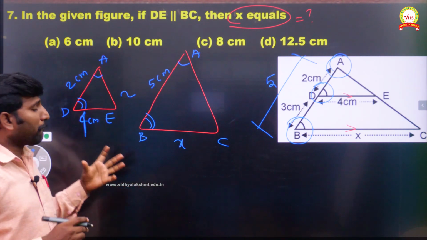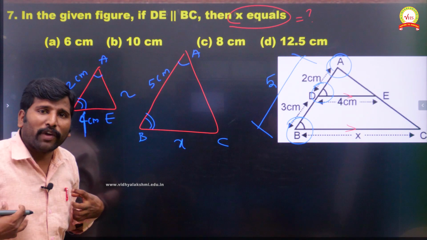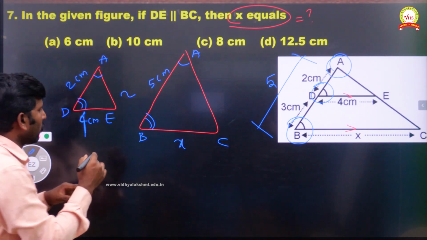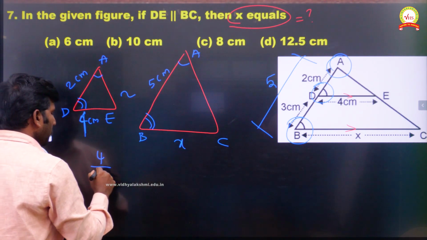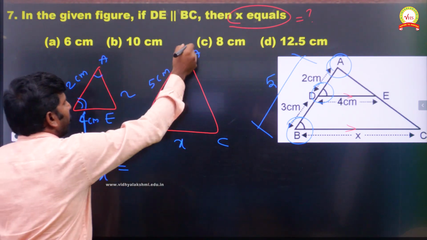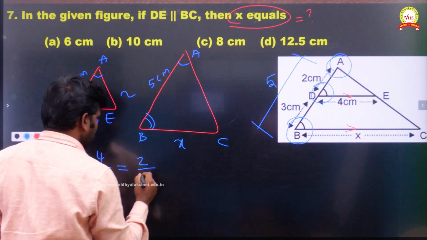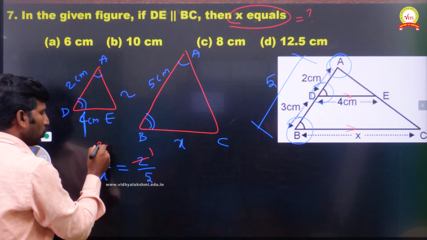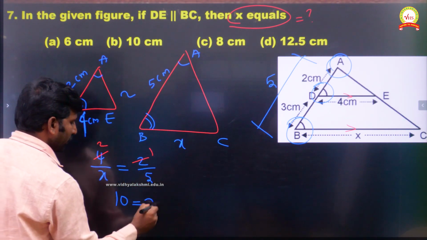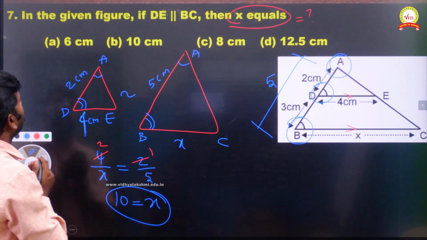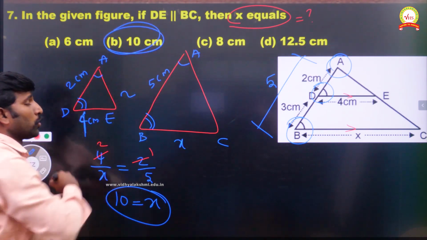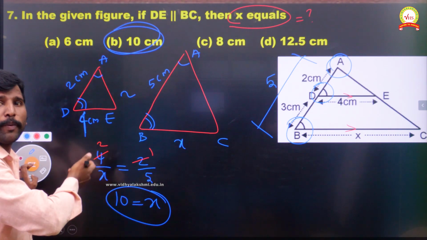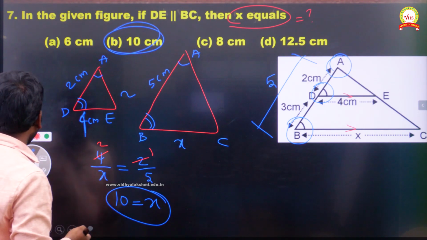Understand? After getting that they are similar, we know very well that the corresponding sides are in the same ratio. So base divided by base, and one side divided by one side. Now you cancel it. When you cross multiply, 2 into 5 is 10 and 1 into x. Now x equal to 10, option B. So this is our required answer. I hope you understand this. Now, I am going to question number 8.